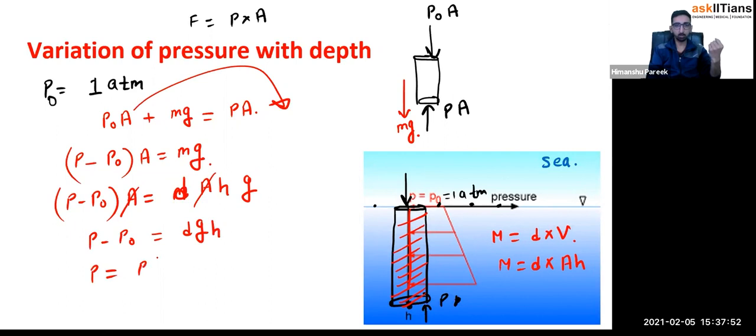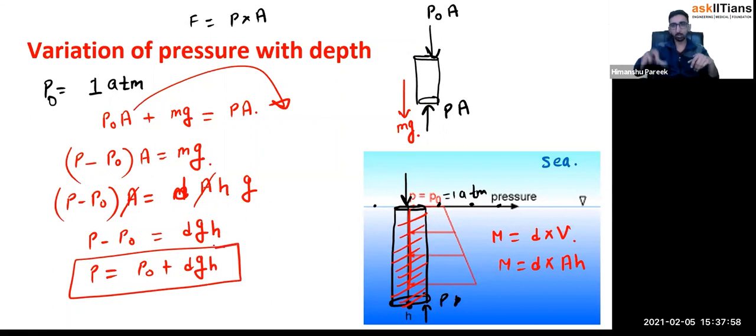Hence P is equal to P naught plus d g h. So when you go h depth below the sea surface, the pressure would be equal to P naught plus d g h. Similarly, as you go more and more down, the pressure would keep increasing and increasing. So you will get more and more pressure.